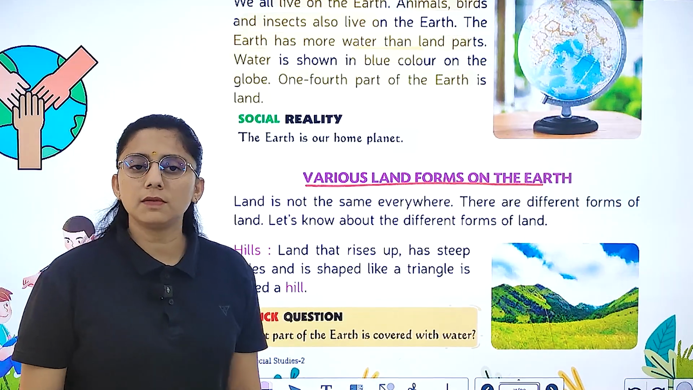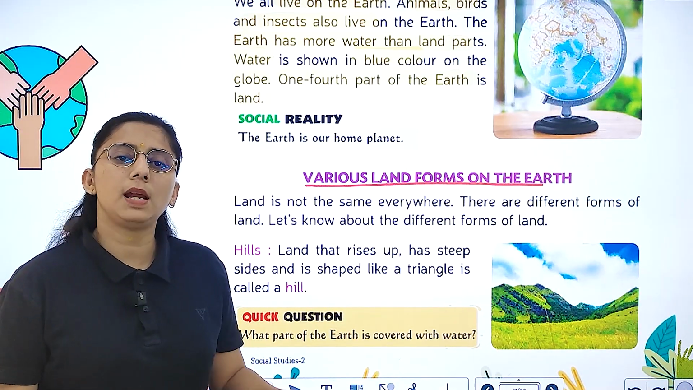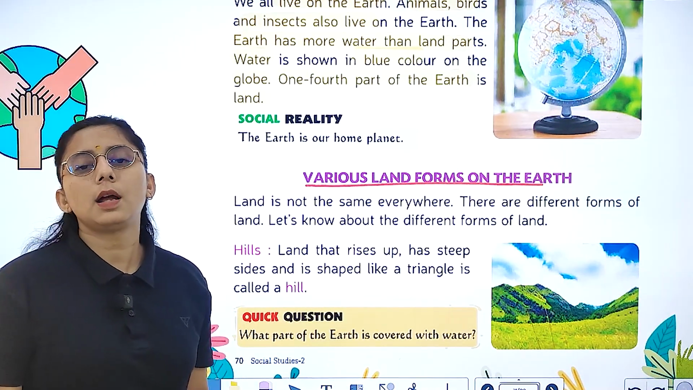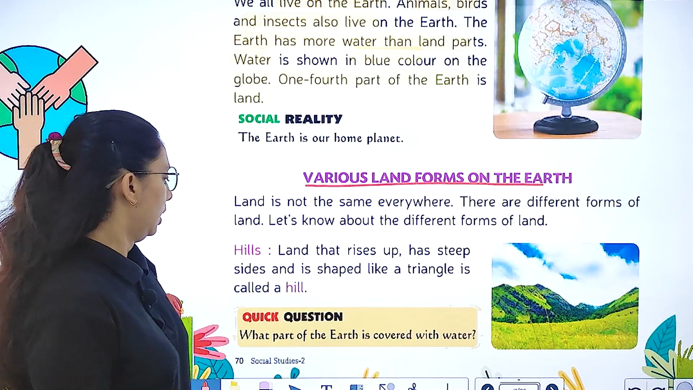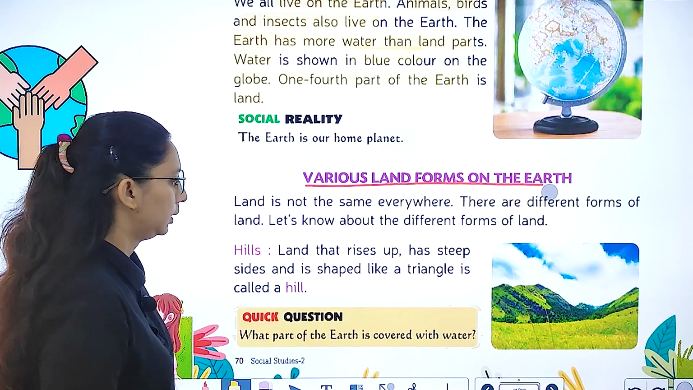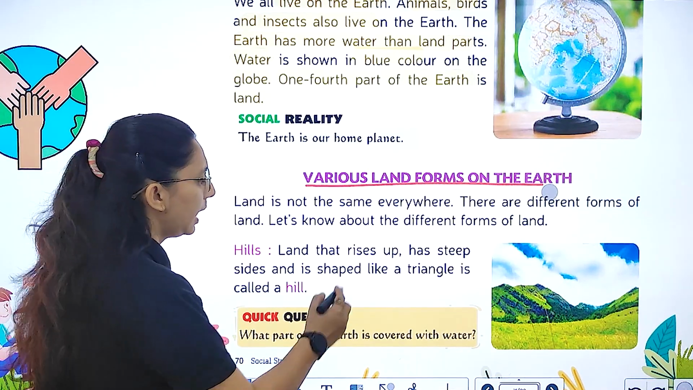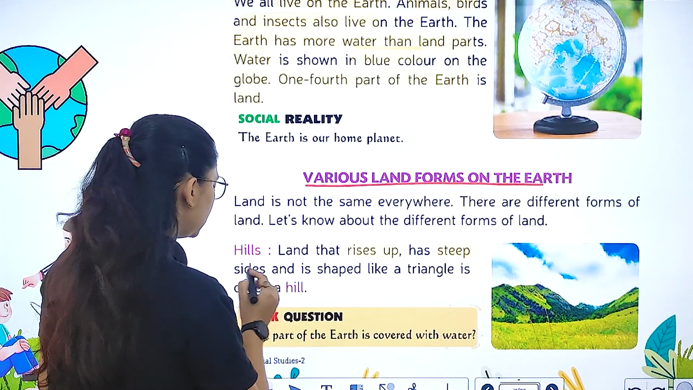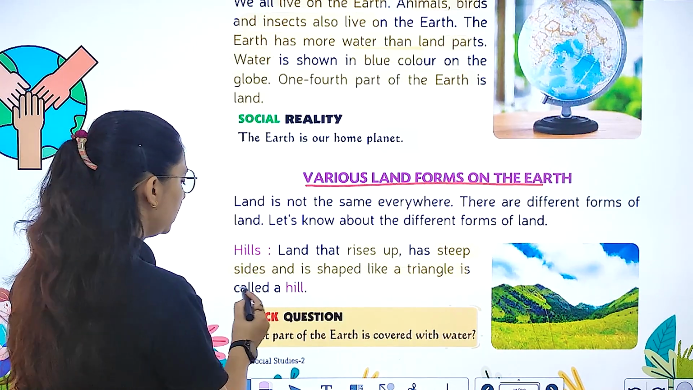Land is not the same everywhere. Somewhere you will find mountains, some plains, deserts, rivers, and coastal places. First is hills. Land that rises up, has steep sides and is shaped like a triangle is called a hill.